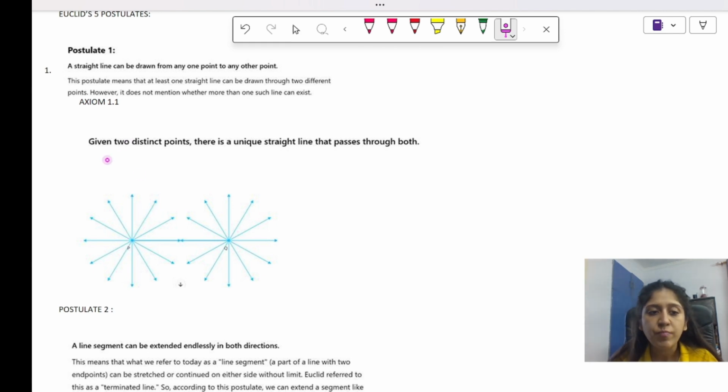ठीक है, given 2 points, now this is axiom. Axiom मतलब इस postulate से हम एक और conclusion निकाल सकते हैं. क्या? Given 2 distinct points, there is a unique straight line that passes through both. मतलब यहाँ पे मेरे पास 2 points है P and Q, and there is a unique line that can be passed through both of these points. मतलब इन 2 points से I can only pass a line. Okay? मैं सिर्फ इन दोनों पॉइंट्स को टच करते हुए एक ही लाइन पास कर सकती हूँ.